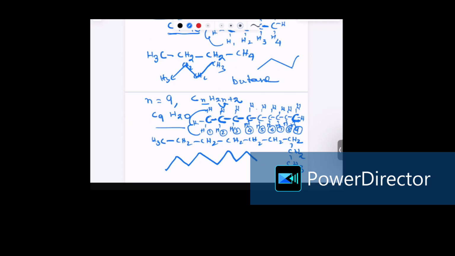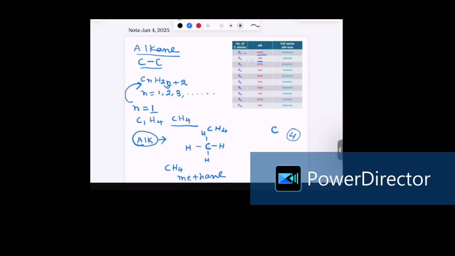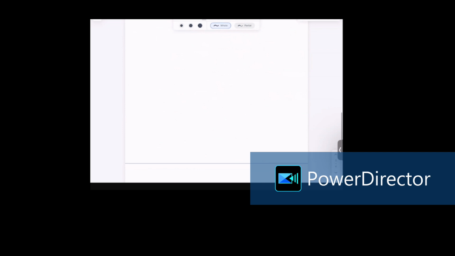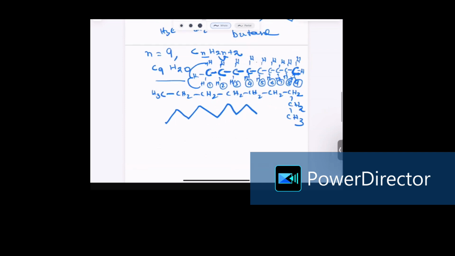Now, what is the name of this alkane? It has 9 carbons. So we go to the table and see that when it has 9 carbons it is called non. So the full name is non plus ane. It is called nonane.